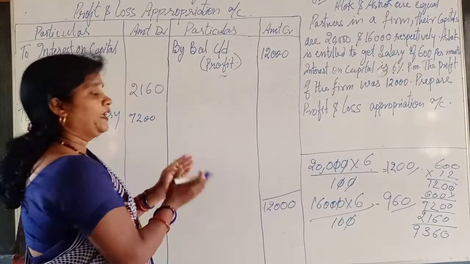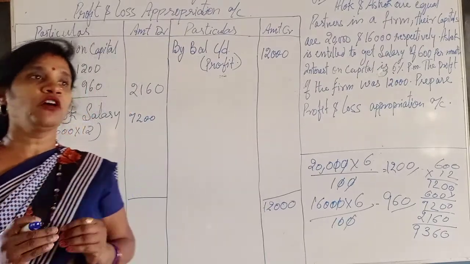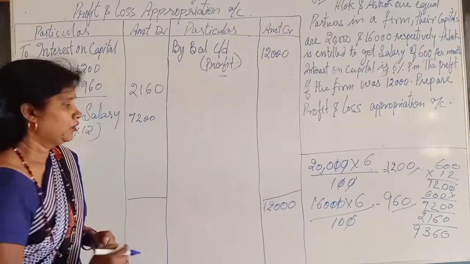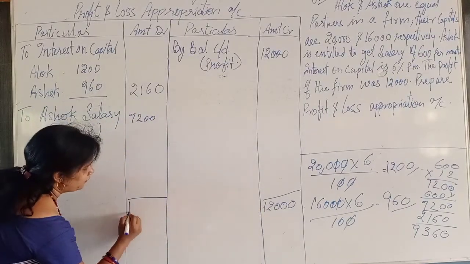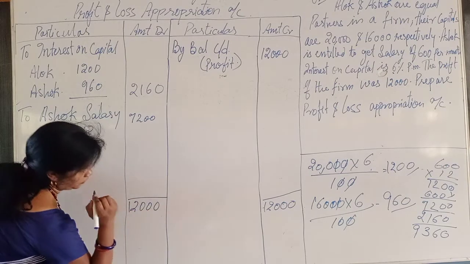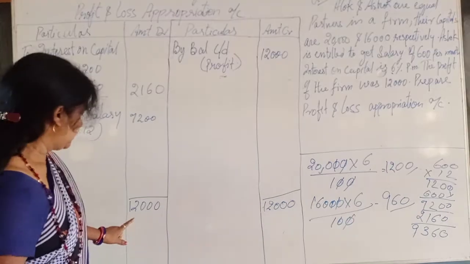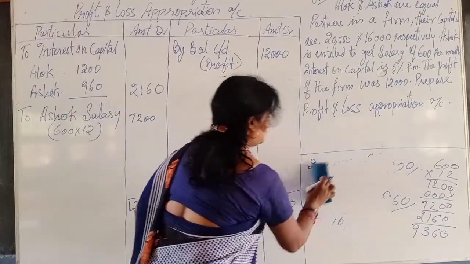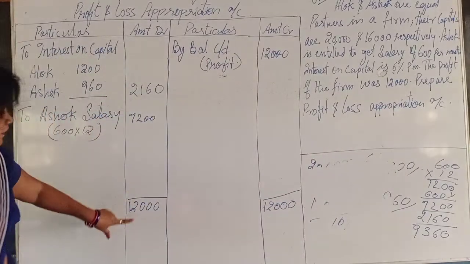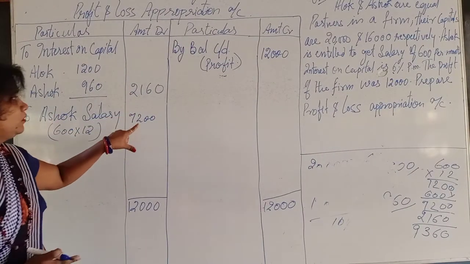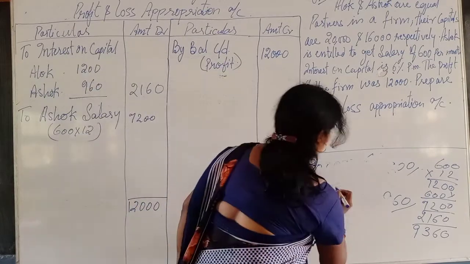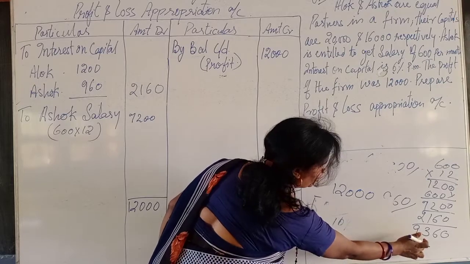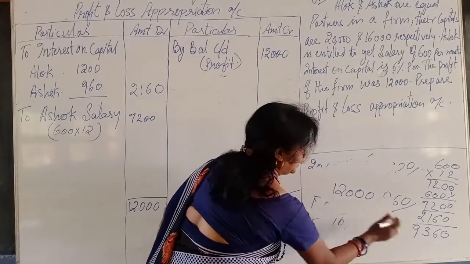So now to make the balancing of the account, the balancing of the account is the most important process of every chapter. Now here is 12,000. In the same way we are going to balance the account. I am going to tell you how to balance. We have to complete the total of this side. Now balance means 12,000 minus, what is the total of the debit side? 9360.